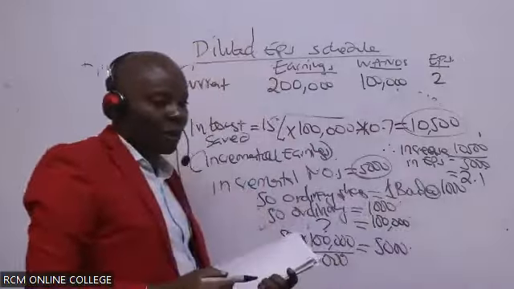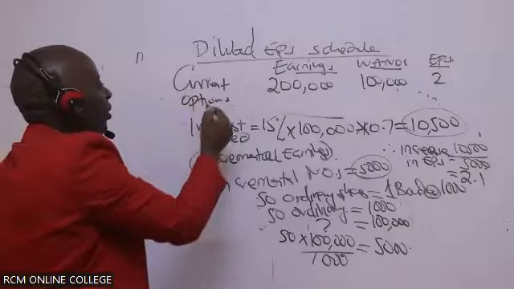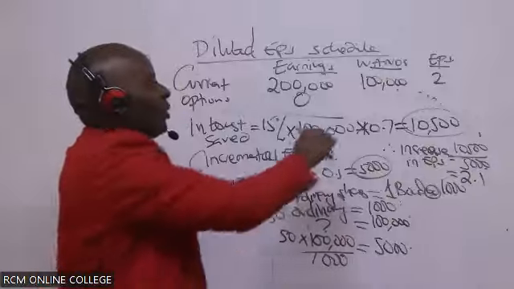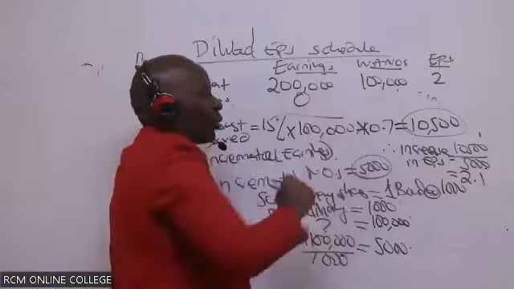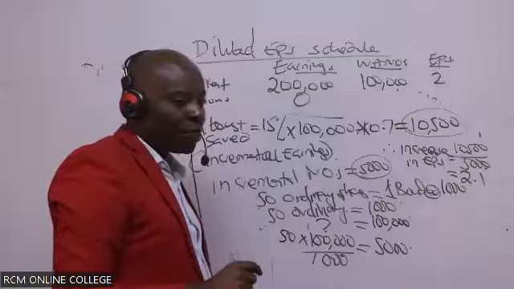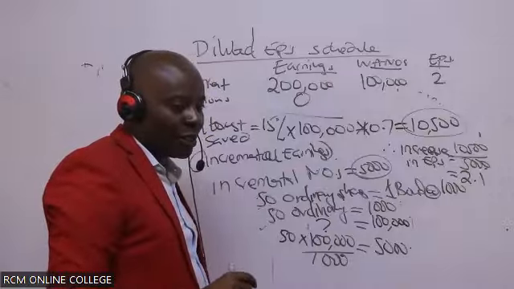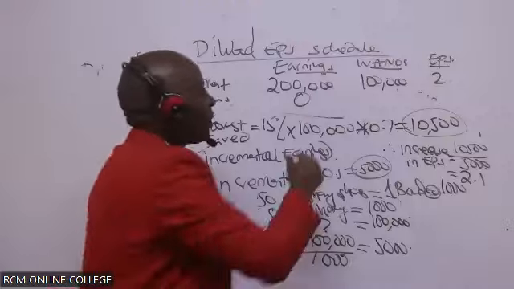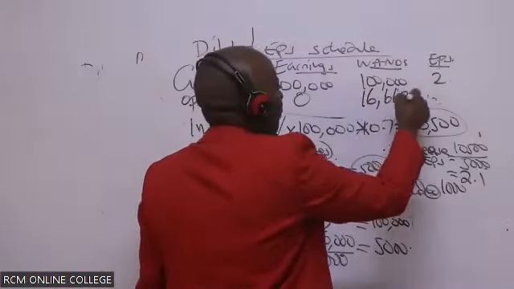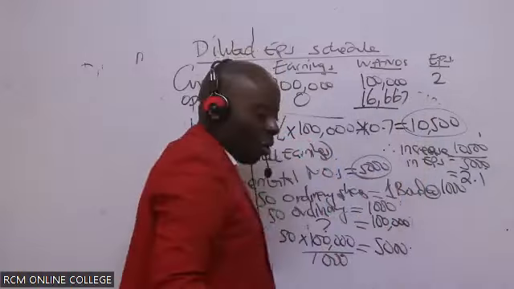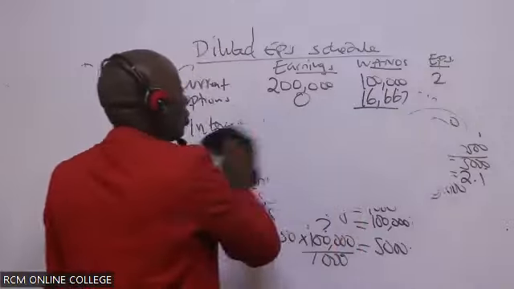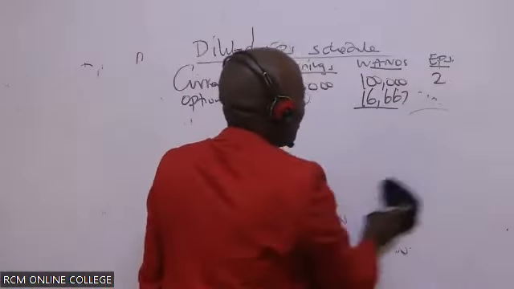And then now our ranked items, we start with options. Options earnings are 0. But you gave me shares to accompany options. How many shares were they? 16,667.